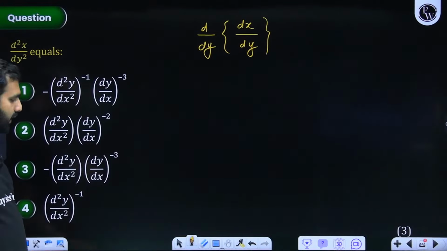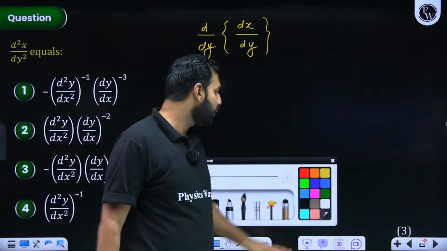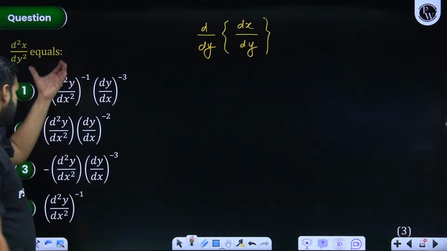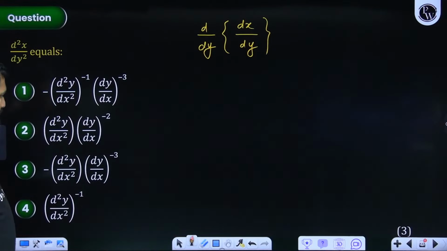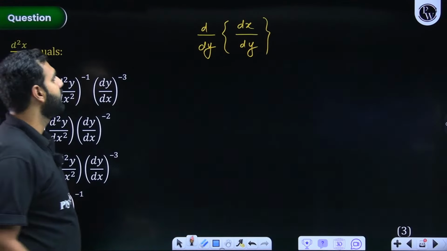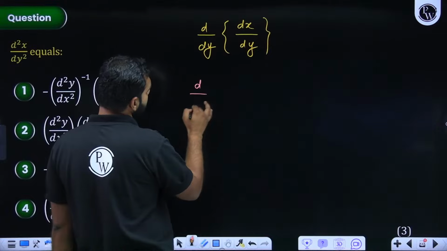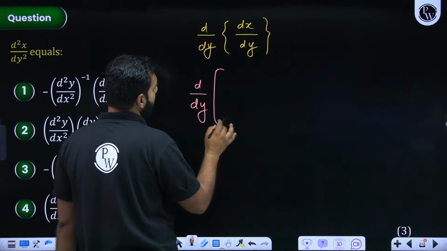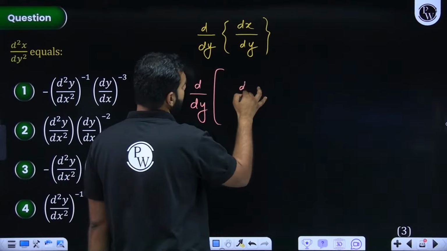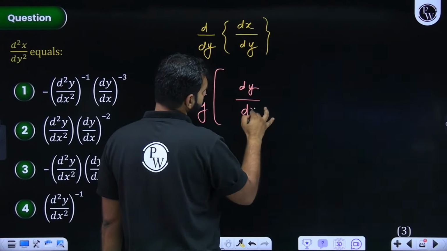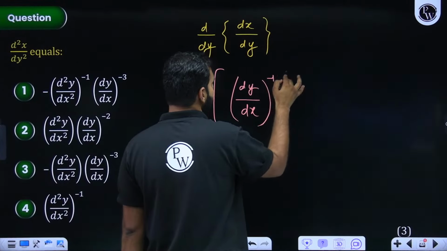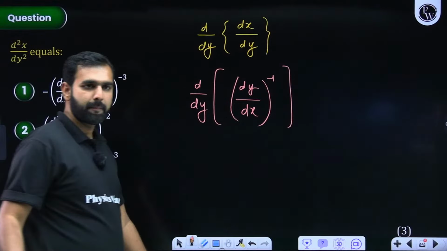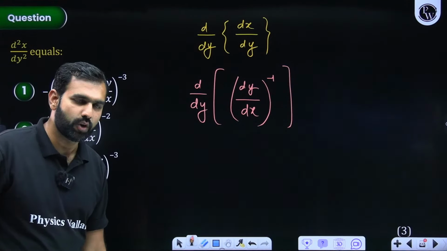Everybody got this? Now one thing I do here is a very slight change, to make it look like what we are given in the options here. Can I do one thing here, that d by dy I don't touch at all outside, but inside this, dx by dy can I write as dy by dx to the power minus 1, because they are flexible in nature. That can be done.